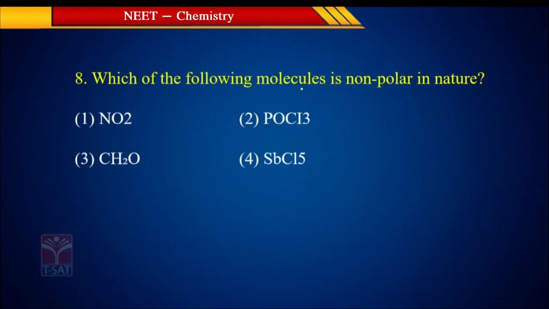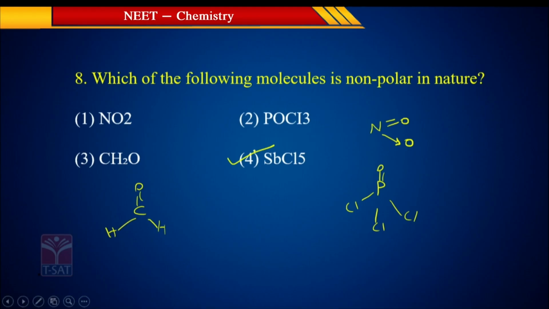Which of the following molecules is a non-polar molecule? Here NO2 is a polar molecule. POCl3 is also a polar molecule. CH2O, C double bond O, is also a polar molecule. The non-polar molecule is SbCl5. Its structure is trigonal bipyramidal like this.